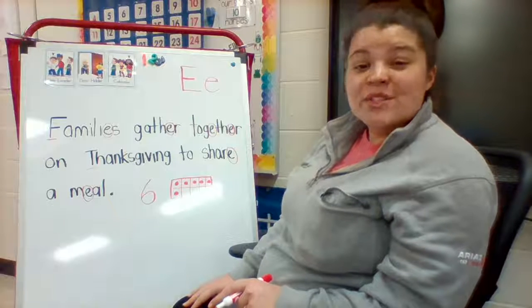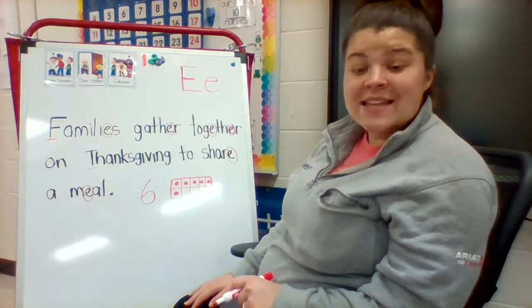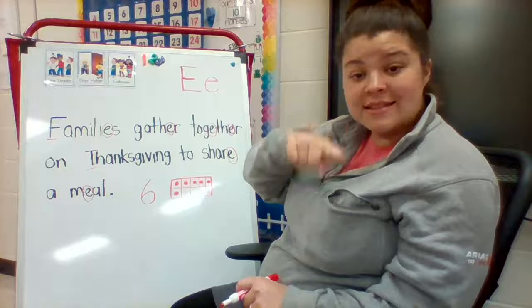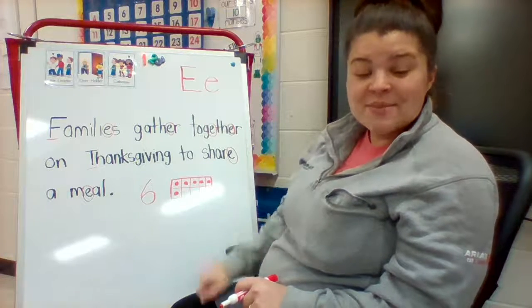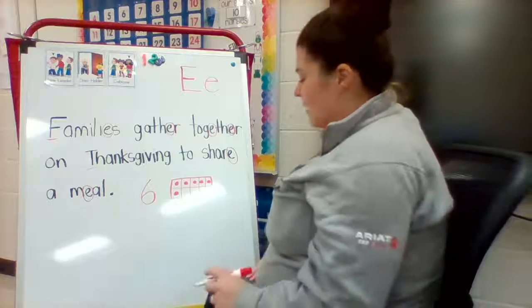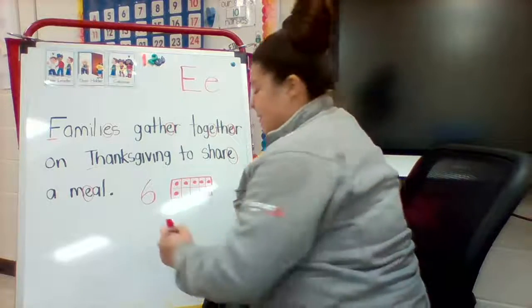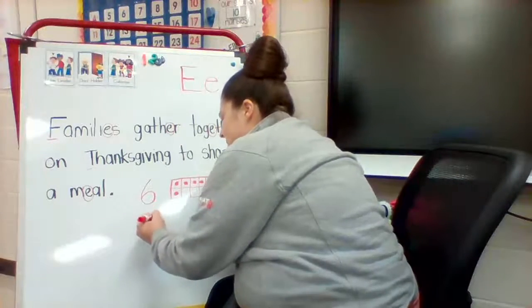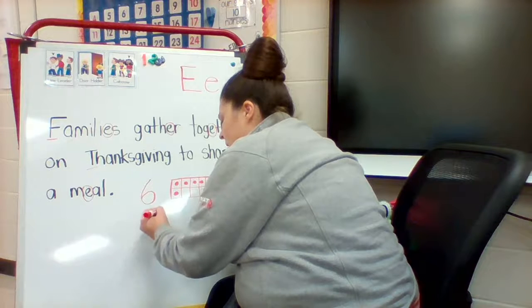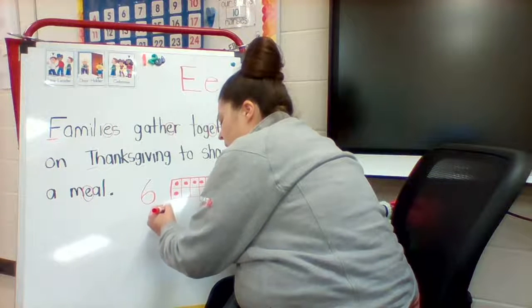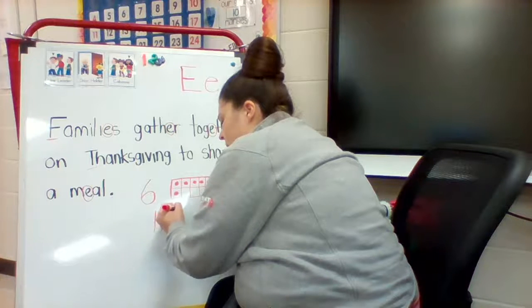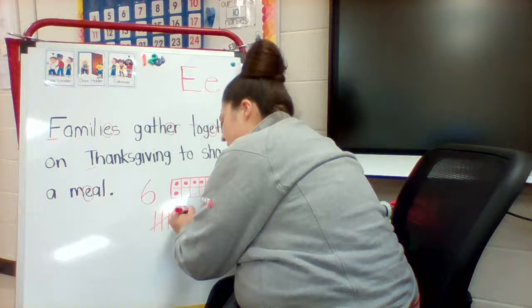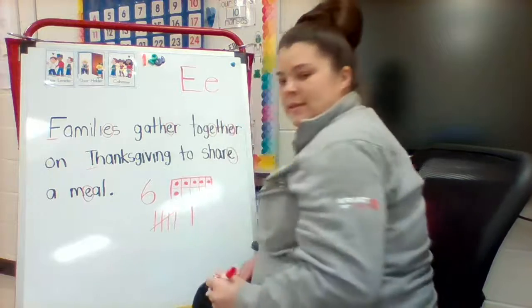Now I'm going to show you 6 tallies. Tally marks are just little lines, and when you get to number 5, you always cross the gate. Help me count 6. 1, 2, 3, 4, 5, 6.